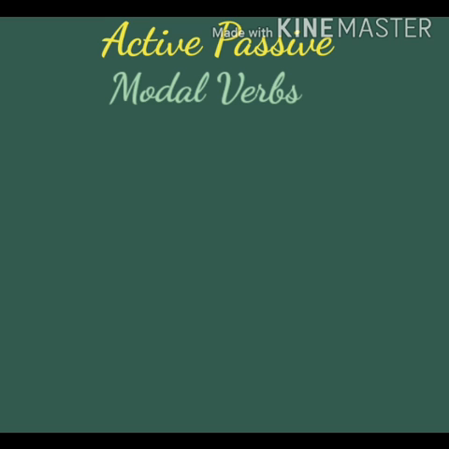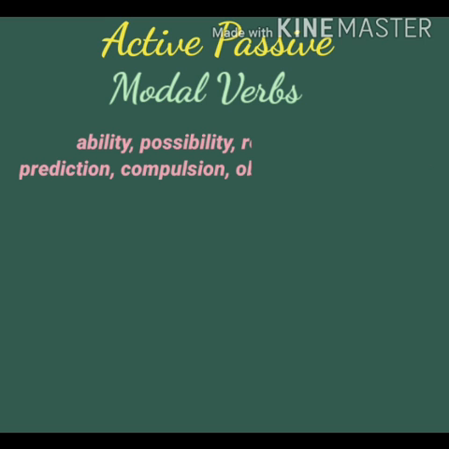Now let us discuss first what are these modal verbs. The verbs which express ability, possibility, responsibility, compulsion, prediction, duty, obligation, or habituality of an action or situation are called modal verbs.